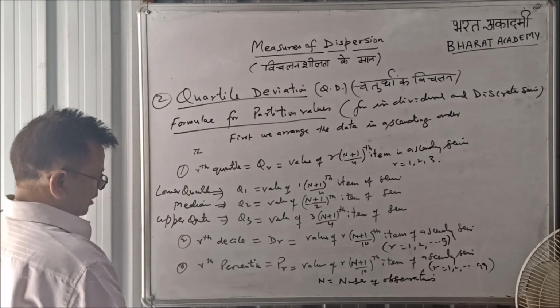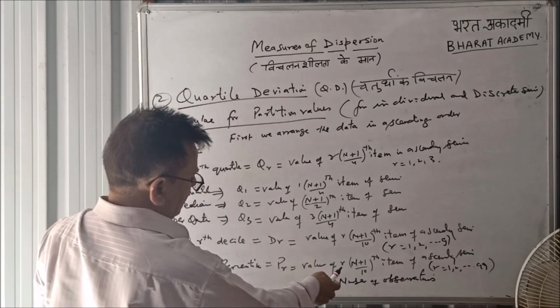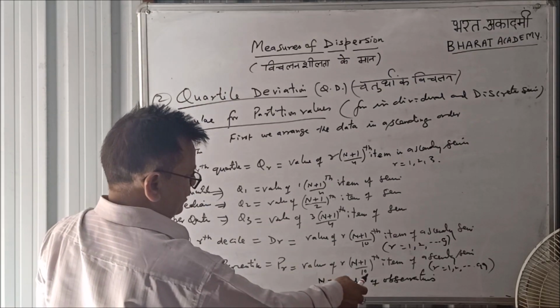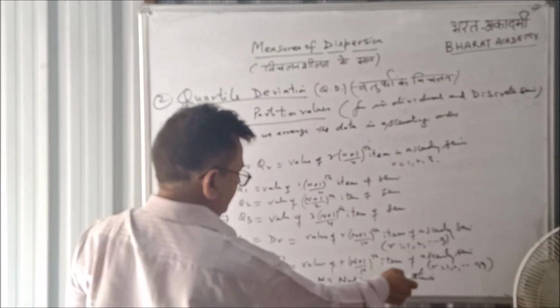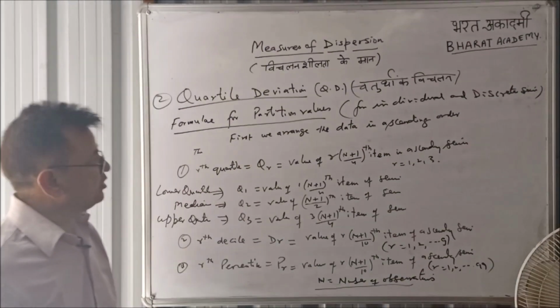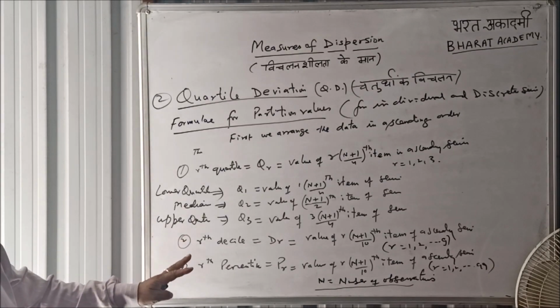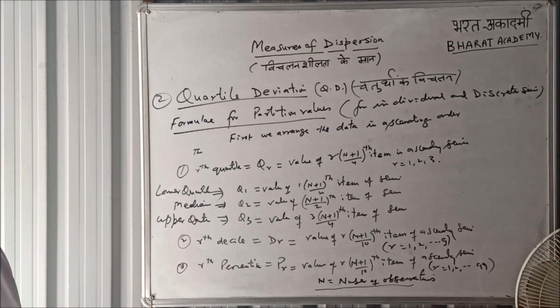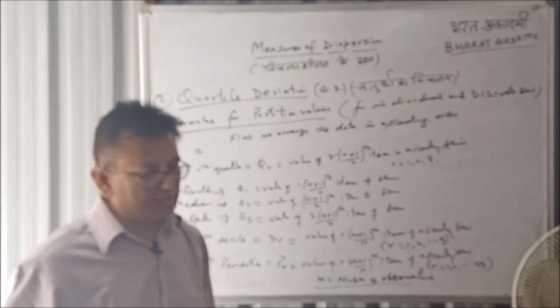And rth percentile Pr value of r n plus 1 by 10th item of ascending series, where r varies from 1 up to 9, where this n is the number of observations. These are the formulae for different partition values for individual and discrete series.